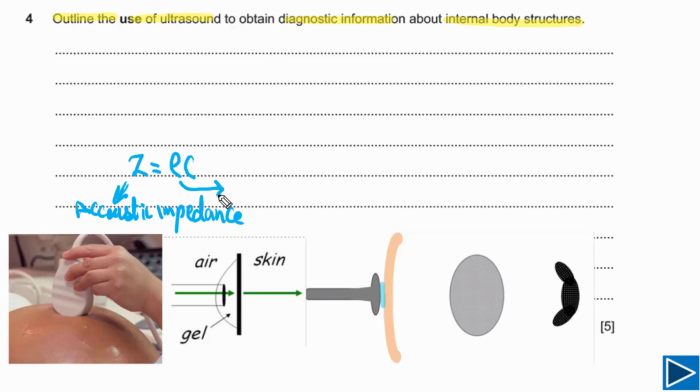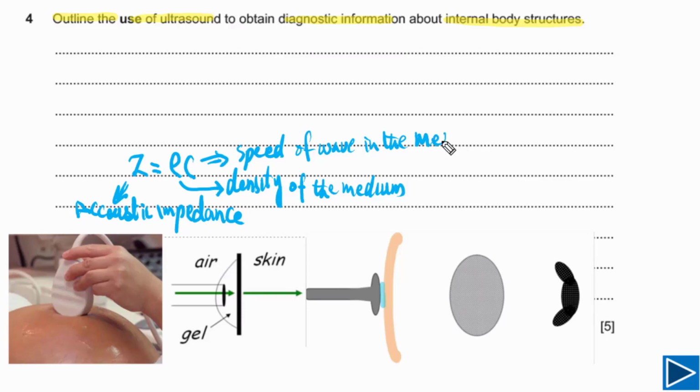You need to understand what this symbol rho is representing. This is representing the density of the medium. Sometimes in questions they will only ask you what is acoustic impedance. For that purpose, you can write down acoustic impedance is the product of density of the medium times the speed of the wave in the medium. Rho is the density of the medium and c is the speed of the wave in the medium. Now we are talking about ultrasound, so you can say this is the speed of ultrasound in the medium. So these 2 points, you need to understand these 2 symbols.